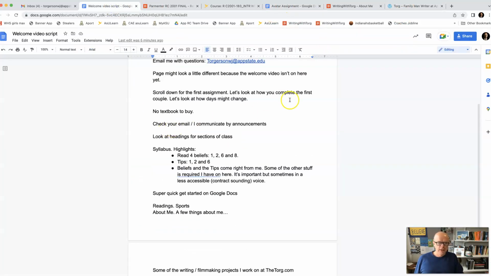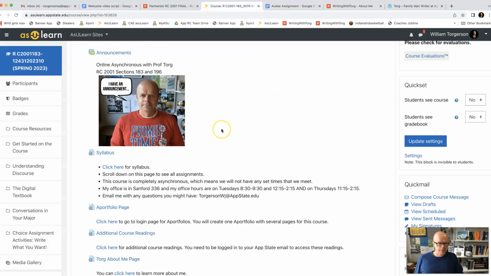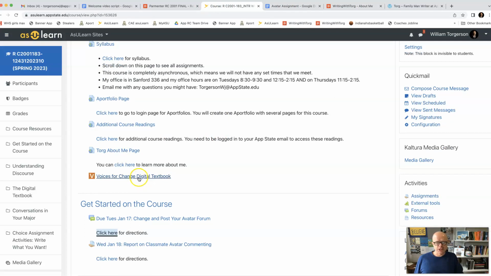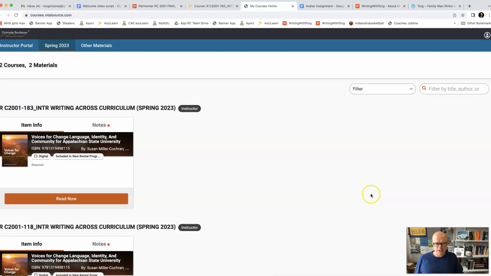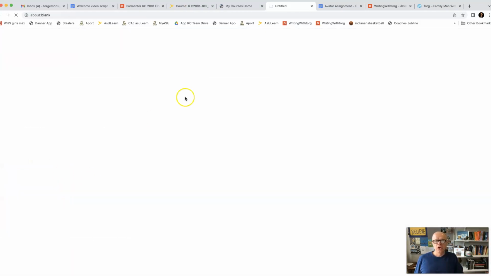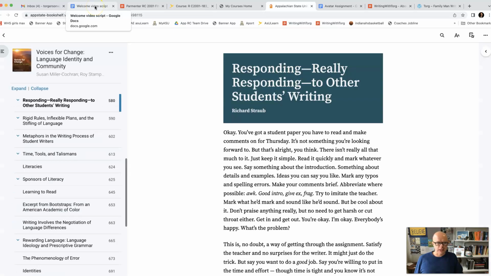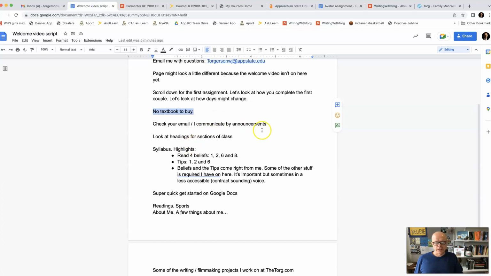So back to my script. There's no textbook to buy. There is a digital textbook embedded on the course As You Learn page. So Voices for Change, that's right here. I click on that. You'll have to click an agree button one time, and then the whole textbook's in here. We have some assignments later that help orient you to the textbook. I'll wait a second until that loads. Here it is. We'll use that a little later in the class.